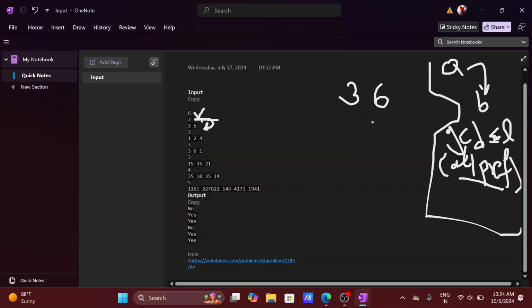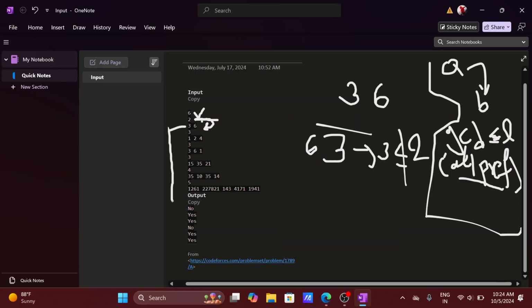So we have to check. For that, we can reorder. If we change its order, we can get 6 3, but its GCD is 3, which is not less than or equal to its size. The size is 2, right? So that's why here we have to print no.